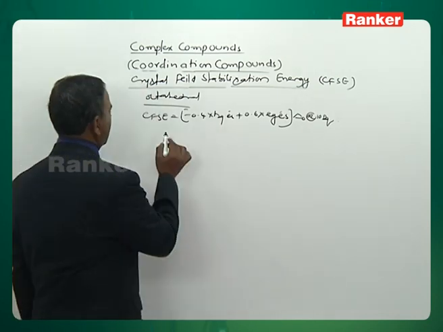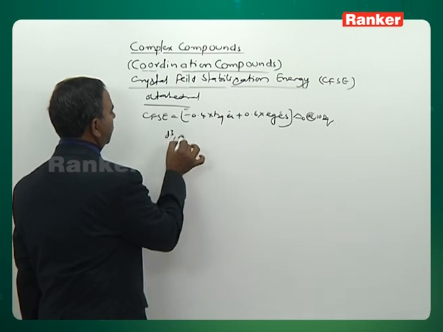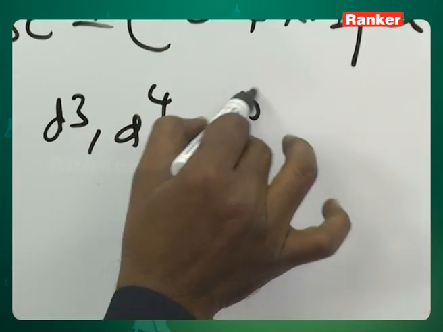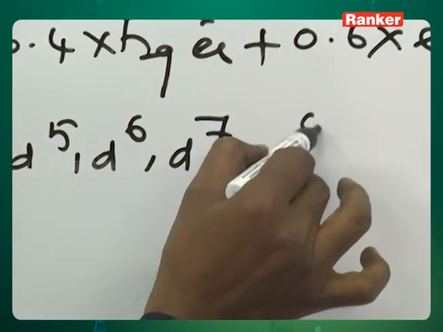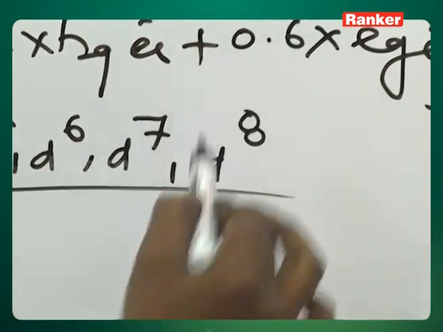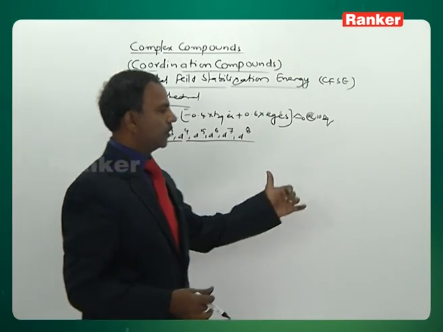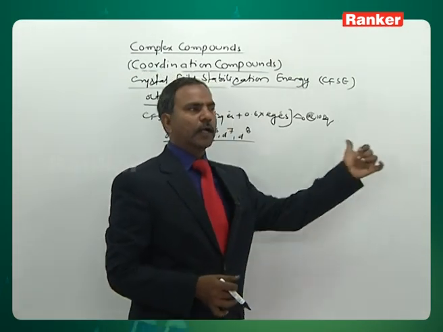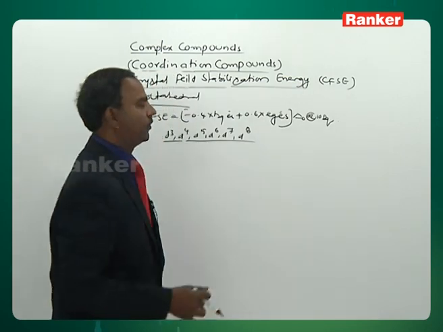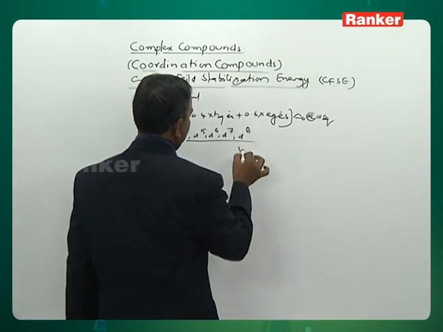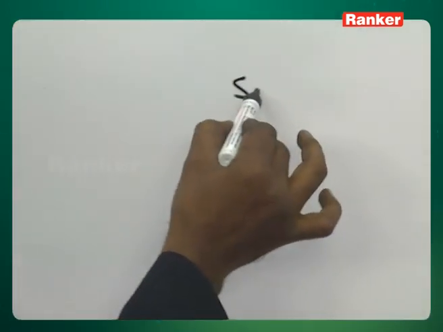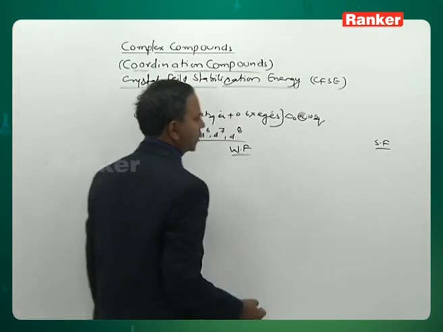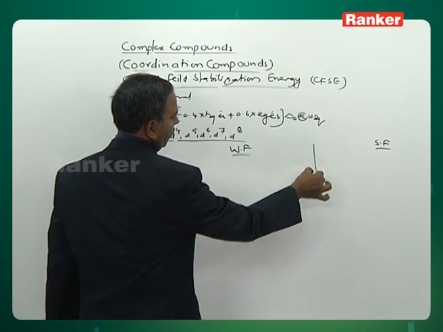We will see the calculation for d3, d4, d5, d6, d7, and even d8. In both fields, weak field and strong field, we'll check what the values are. Let me take the weak field first, writing W for weak field, and the other one is the strong field.